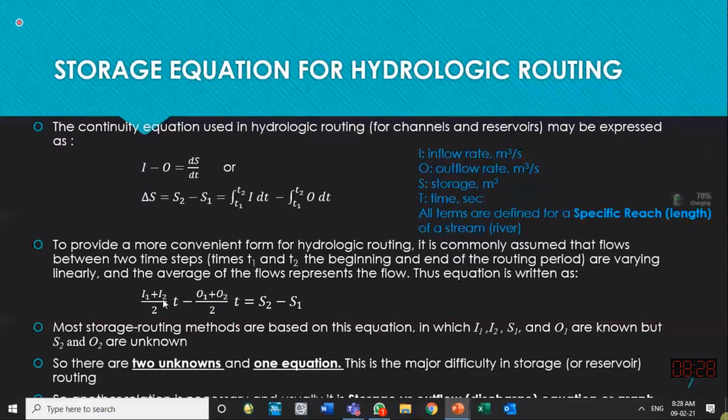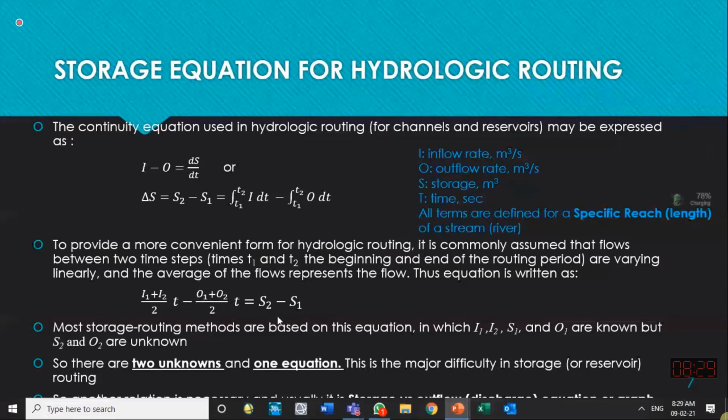Because the whole hydrograph at the upstream location is known, all inflows, I1, I2, I3, I4, I5, are known to me. Initially, what is going out of the system should be known to us. O1 is usually known. Before a flood is starting, before direct runoff started, the initial flow at the downstream location should be known to us. So O1 is also known to us.